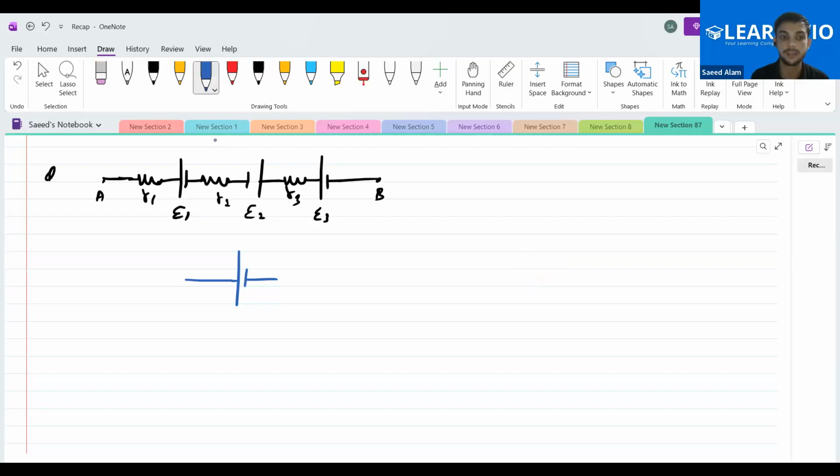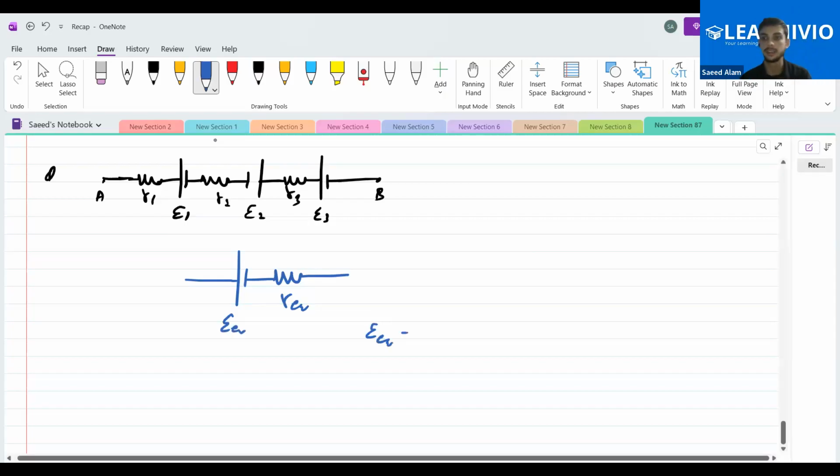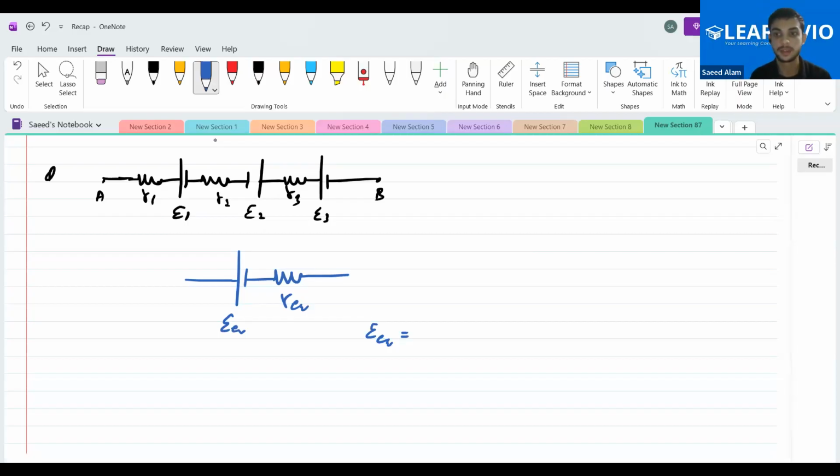If I draw it in this way, I'll replace it with this, an R equivalent internal resistance, and this is E equivalent. So this E equivalent will be, tell me, what will this E equivalent be equal to? Minus E1, then plus E2, then minus of minus E1.